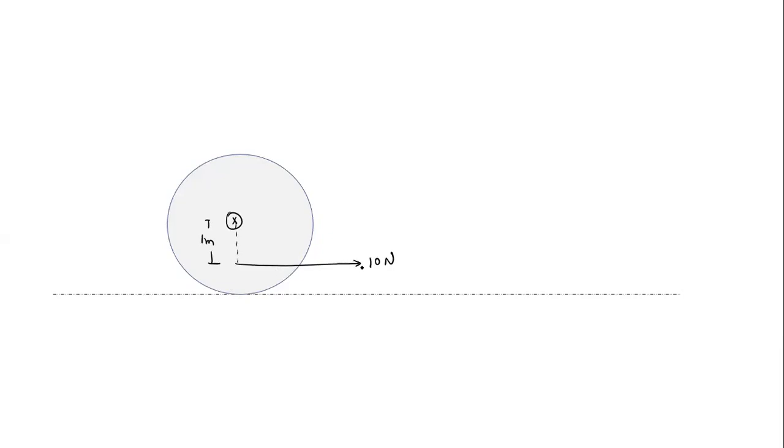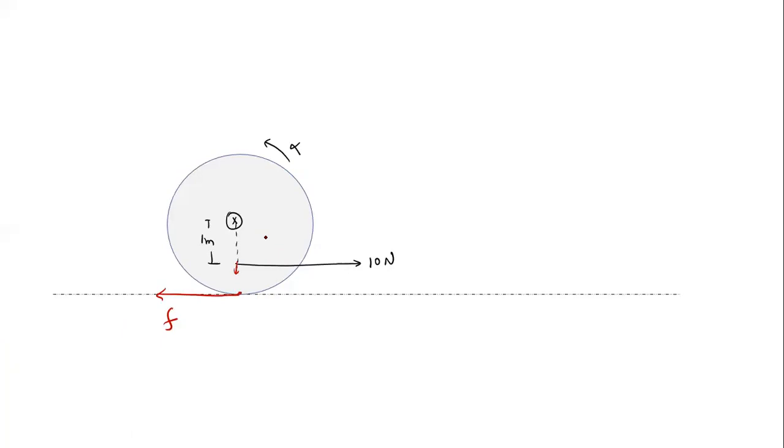If you look at this external force of 10 Newton, the torque of this external force is outside the plane. Therefore alpha will be anti-clockwise. If alpha is anti-clockwise, the friction force will act opposite to alpha, like this. Did you understand why it is anti-clockwise? Because R cross F vector is outside the plane.